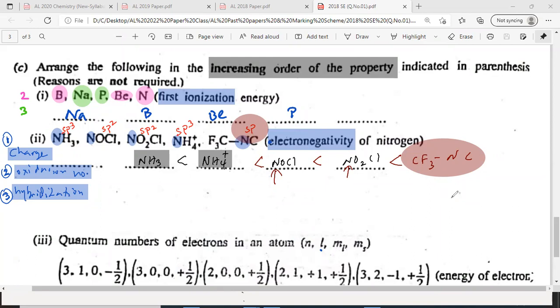Carbon, you can draw like this: carbon triple bond nitrogen. Then again you can draw carbon, and put three fluorine here. Then no formal charges. CF3CN, but they have put an N there to confuse you. Is that clear? This is the structure.